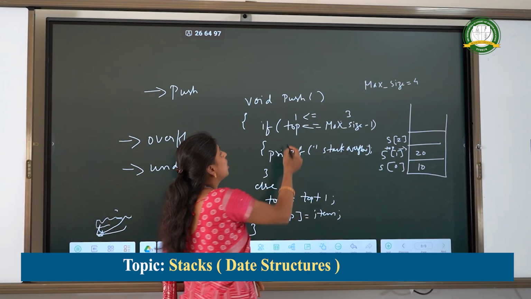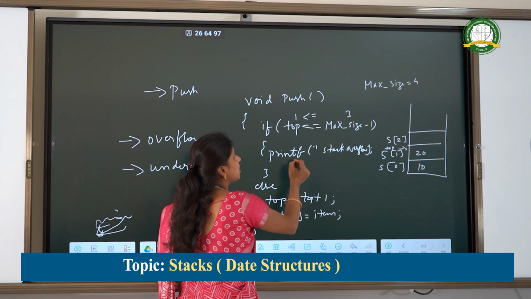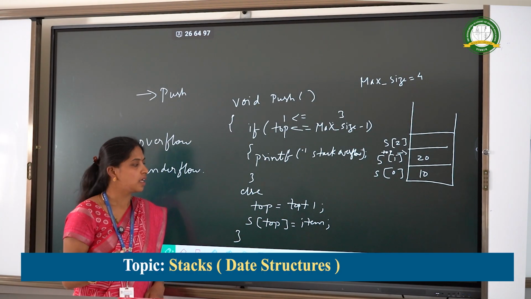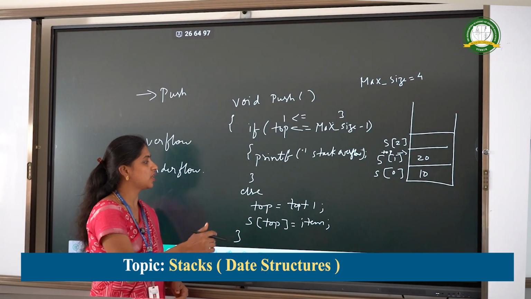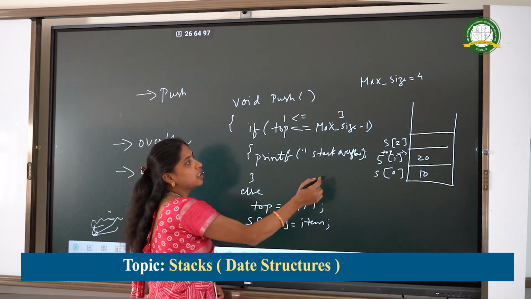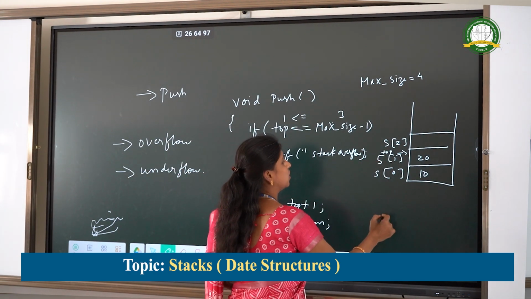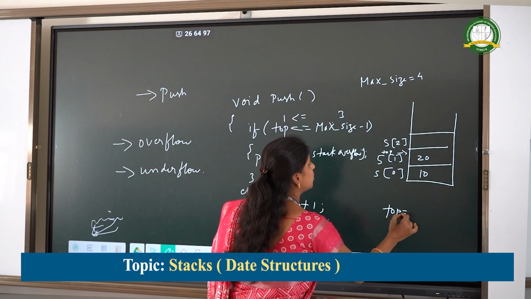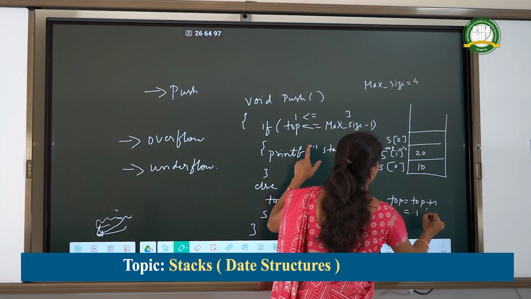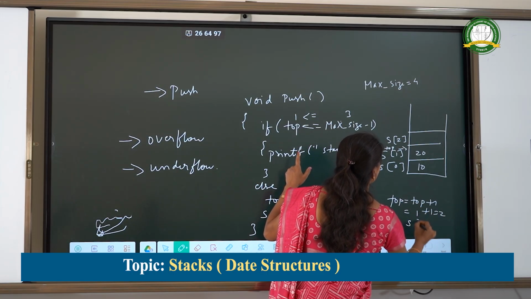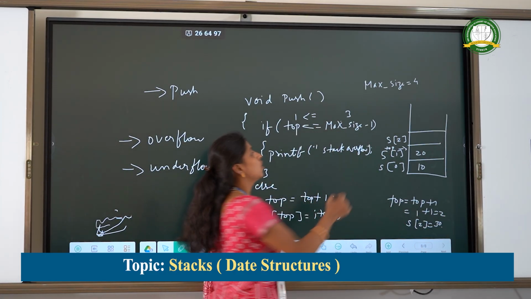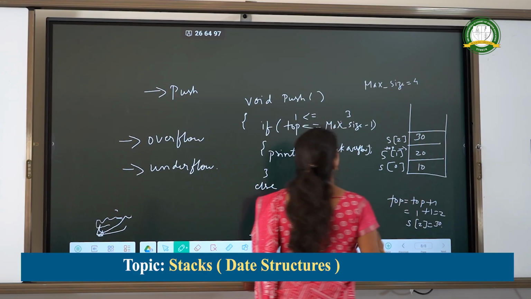The stack is not overflow, so it will not come inside this, it will come to the else condition. Then we will increment the top variable by 1 and place the item into the stack. That is, else top is equal to top plus 1, S of top is equal to item. Top is initially pointing to 1, 1 plus 1 equals 2. In S of the second location we are inserting the element 30.